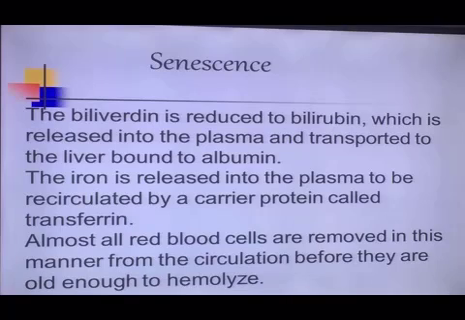The iron which is released into the plasma is either recirculated or stored in the body. It is bound to a protein called transferrin. When it is needed for erythropoiesis, the production of red blood cells, it is directly transported to the bone marrow and reused for the production of RBC. If not needed, the iron is stored in the liver and